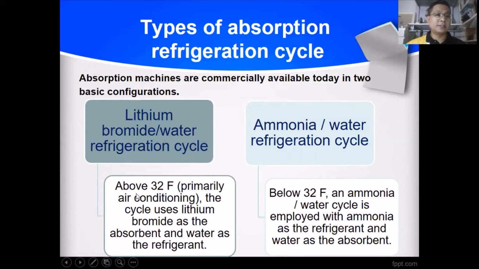Because above 32 Fahrenheit, the cycle uses lithium bromide as the absorbent and water as the refrigerant. And why do we use ammonia below 32 Fahrenheit? The water is the absorbent, to reduce the cooling system of ammonia.